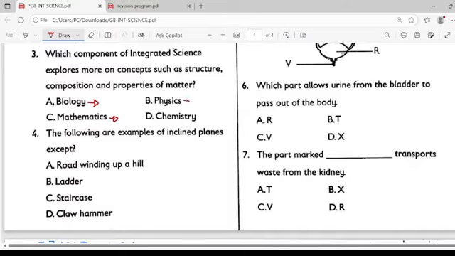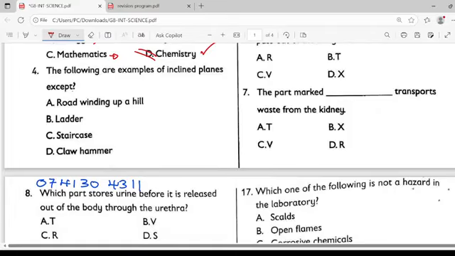When you talk about physics, the study of matter and its relationship to energy. But when you talk about chemistry, you talk about the structure, composition, and properties of matter. So the correct answer here is D for dog. Let's look at question number 4.